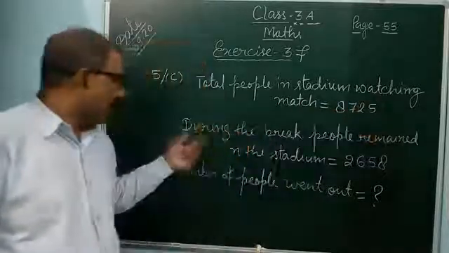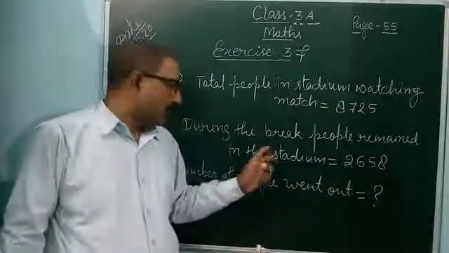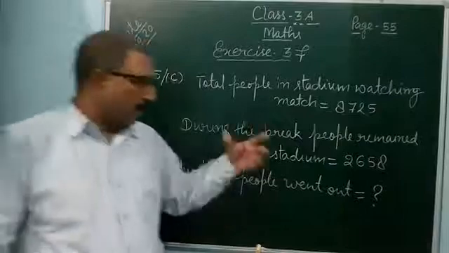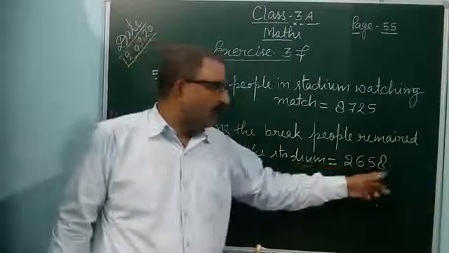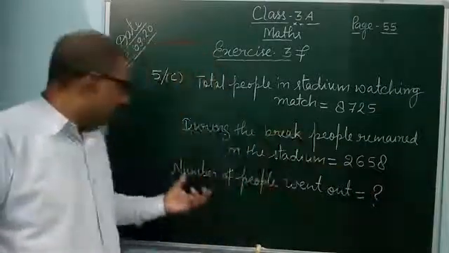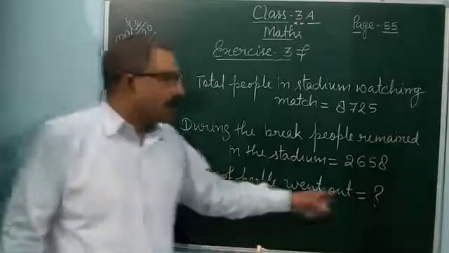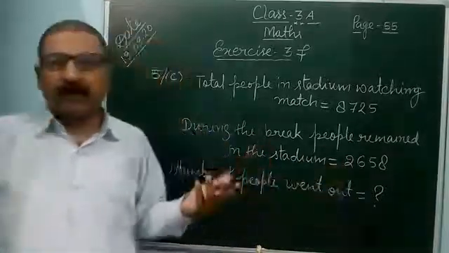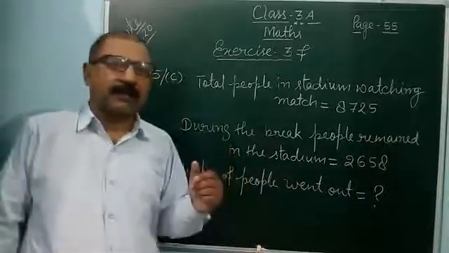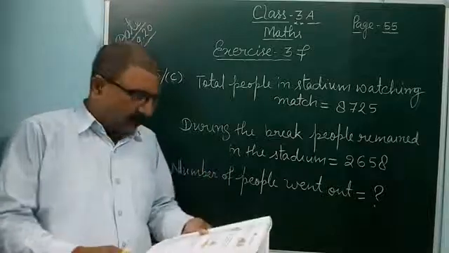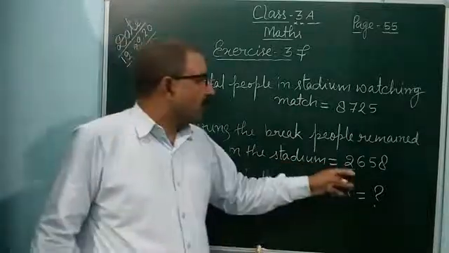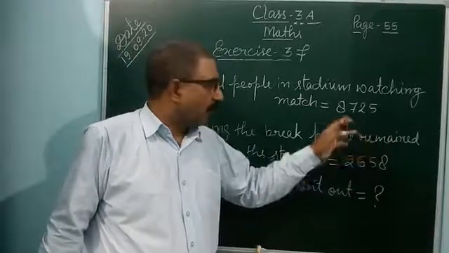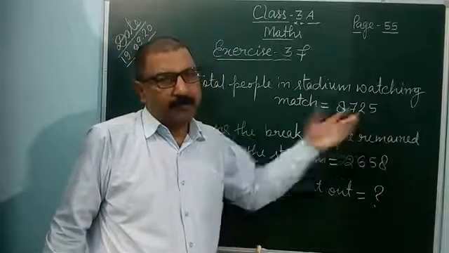and during the break the people remaining in the stadium, how many? 2,658. The question asks the number of people who went out, meaning how many people went out during the break. So if you subtract 2,658 from 8,725, you can get the answer.